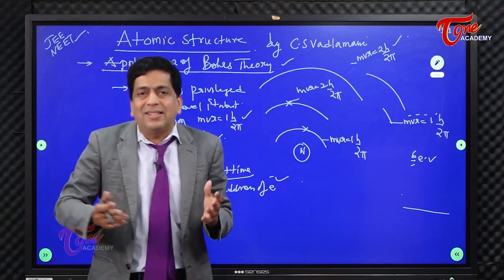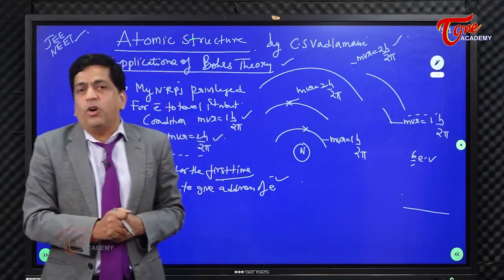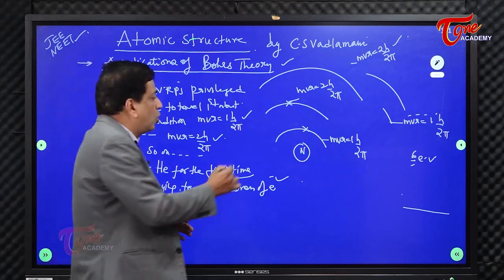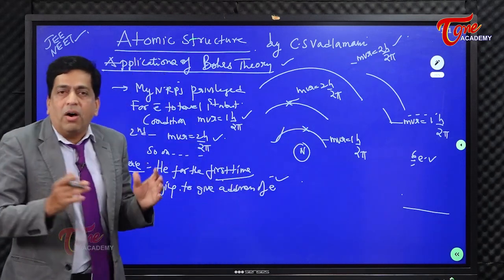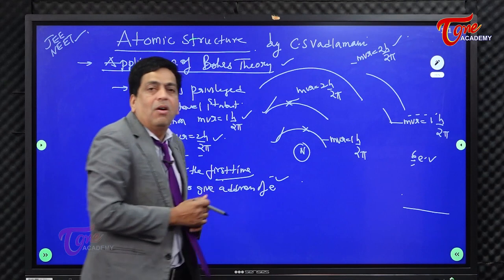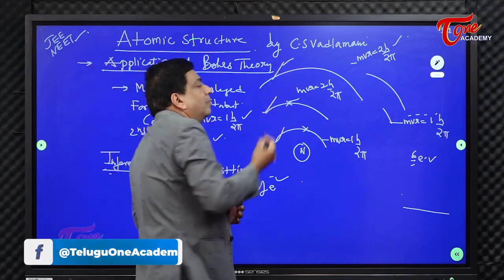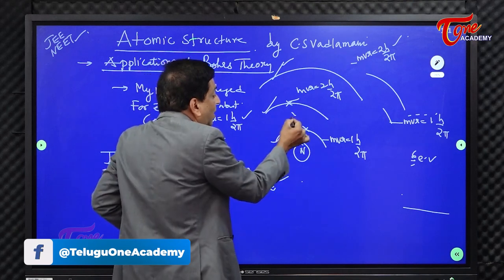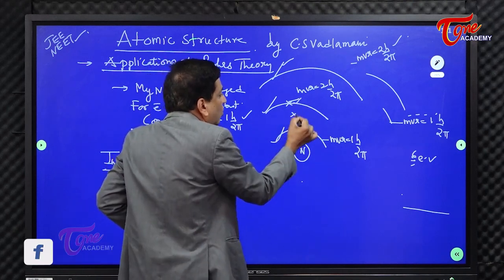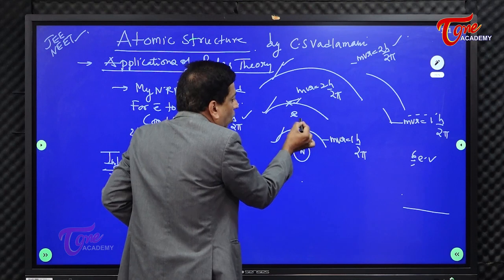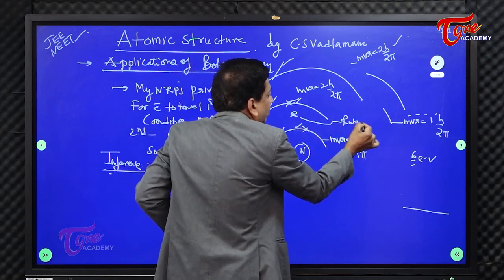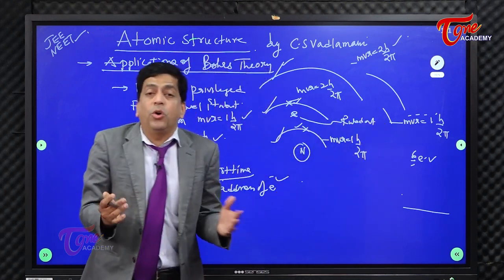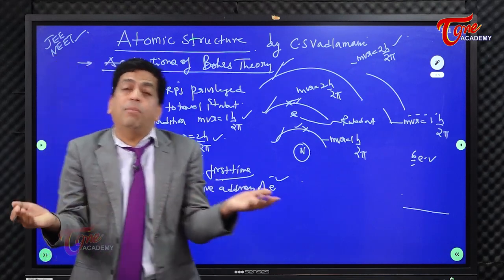So, common sense says that where is the electron according to Bohr? Either it is in the first orbit, or it is in the second orbit, or it is in the third orbit. You must understand. That means that the electron in between these two orbits is completely ruled out. In between the orbits, the electron is completely ruled out.